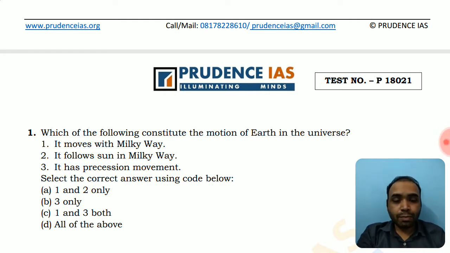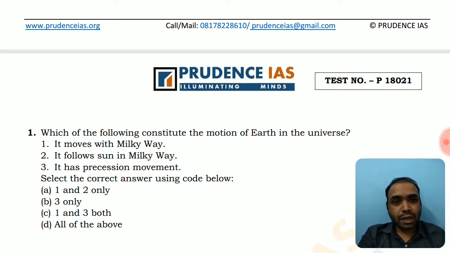So the vector motion of the solar system is being added from the frame of reference of Milky Way. If we see the Earth, then we have to add the vector motion of the solar system into the Earth's motion. It has the precession movement. Yes, there is a topic of precession of equinox, which most of the science students and geography students are familiar with. So Earth is also having a precession movement.